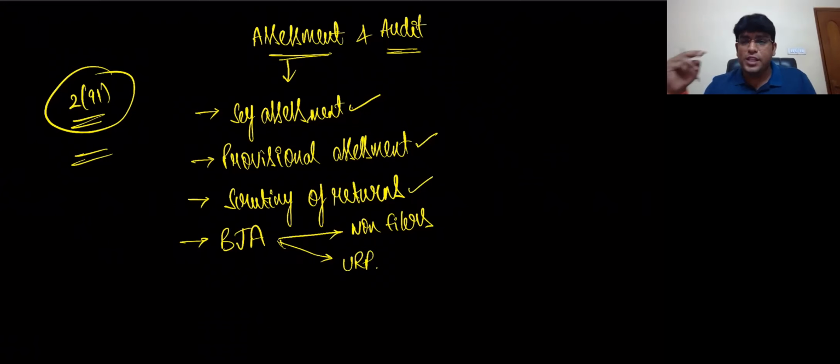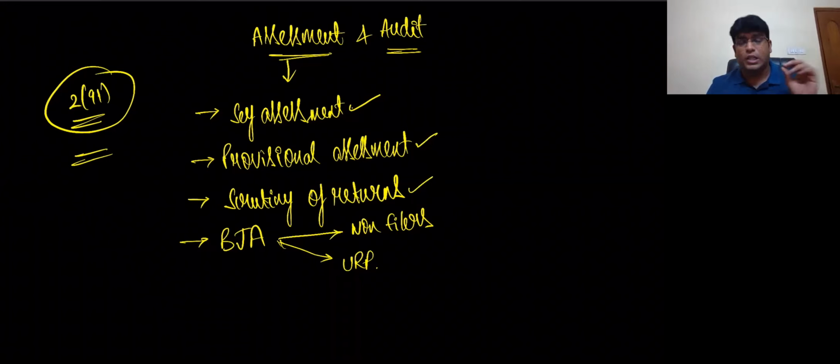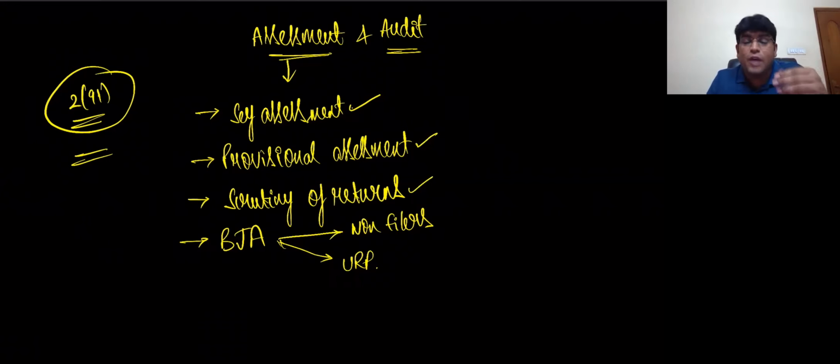Now, what is the difference between these two? First point talks about BJA in case of non-filers. What does that BJA for non-filer mean? We are talking about a scenario where the officer is doing best judgment assessment for non-filers. Non-filer means what? Somebody who is required to file the return but did not file the return. That is why we call him a non-filer.